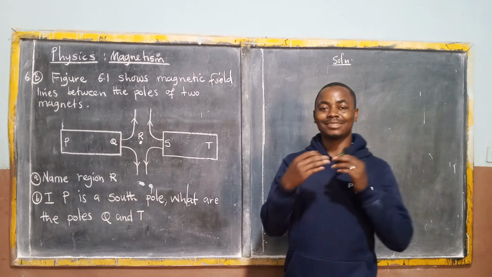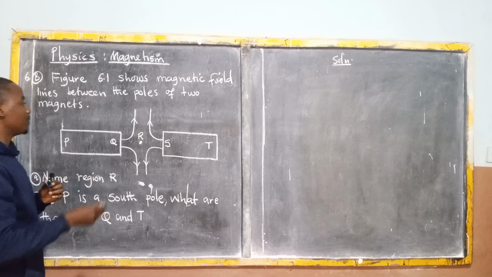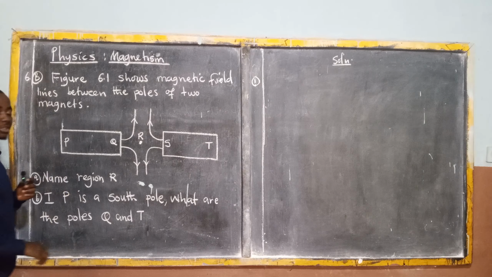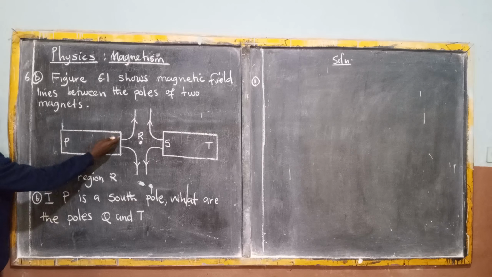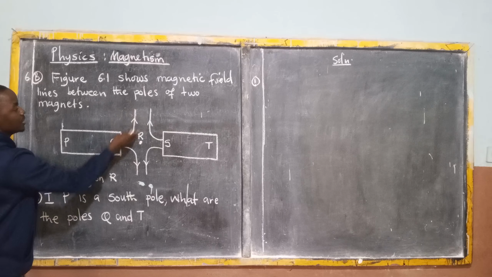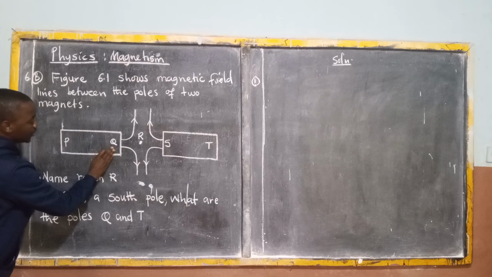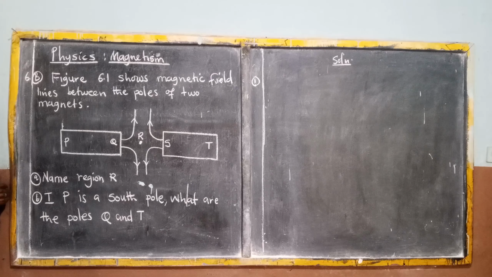Since this one is a permanent magnet and that one is a permanent magnet, remember I said any magnet should have the north pole and the south pole. But we have been given these two permanent magnets with the magnetic field lines going outward. Remember, I said all magnetic field lines originate from the north pole to the south pole. So in our case, since they originate from the north pole to the south pole, and we are being given these arrows going outward, we should be able to know the polarity which is represented by Q and that which is represented by P.